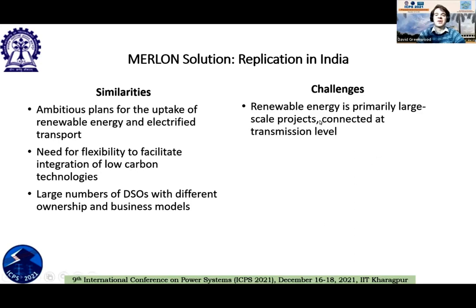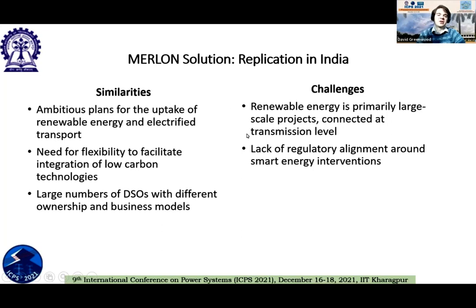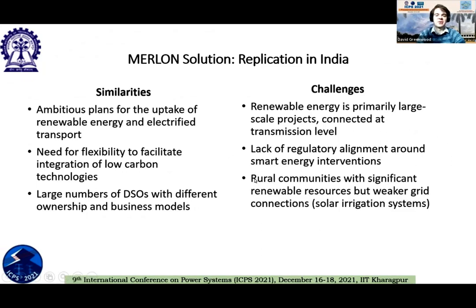One big difference is that renewable energy in India is primarily large-scale projects connected at transmission level, as opposed to small-scale projects connected at distribution level. The idea of using the integrated local energy systems to absorb excess generation and reduce the cost of building the infrastructure to connect large renewable energy resources currently probably wouldn't work in terms of the regulations in the Indian context, even if it would work in terms of the technical solution.